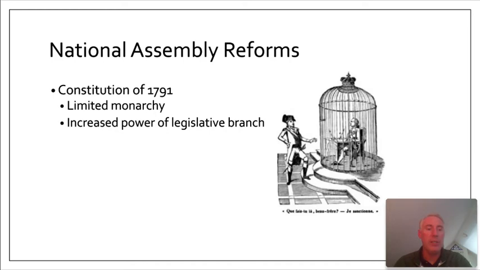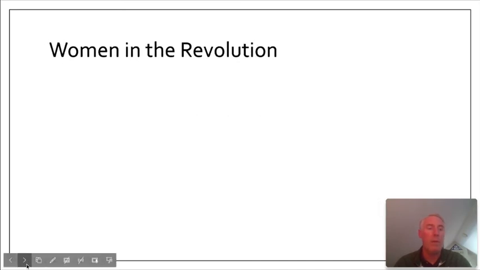It gave more power to the legislative assembly so that they could do things such as levy taxes, declare war, and make laws. Now, for many, the Constitution completed the revolution, but for many others, it didn't go far enough, eventually leading to a call for more radical changes. We'll get to that in a bit, but first I want to discuss quickly the role of women in the revolution.